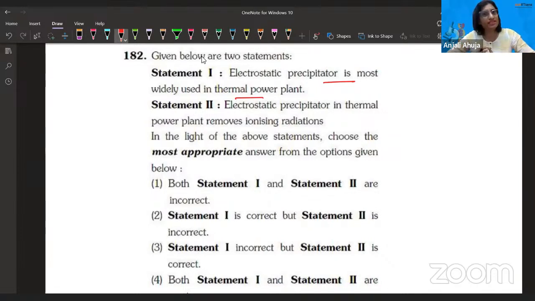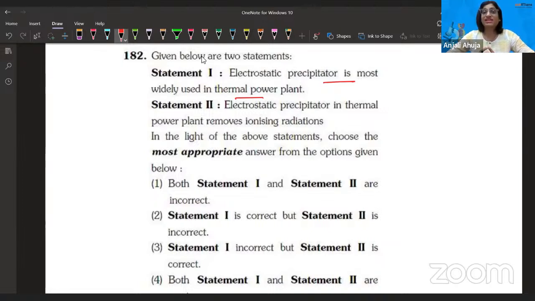Guys, the chapter is deleted from the syllabus, but environmental issues is a very important chapter. And ecology helps with at least 30 to 40 marks in your NEET exam every year. And this year it happened, as you saw in the analysis that I took. Electrostatic precipitator is one of the devices used for pollution control.